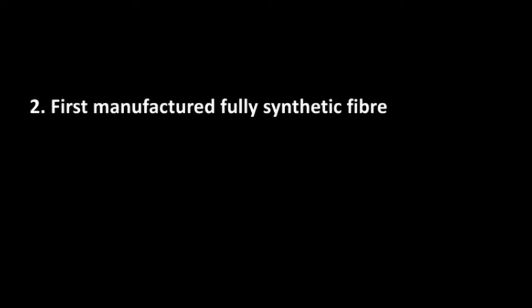Next question. First manufactured fully synthetic fiber. So that is nylon. We can go for rayon also, but actually rayon is made by using some natural raw material, that is the pulp of wood. So the first manufactured fully synthetic fiber that was made by man, that is nylon.